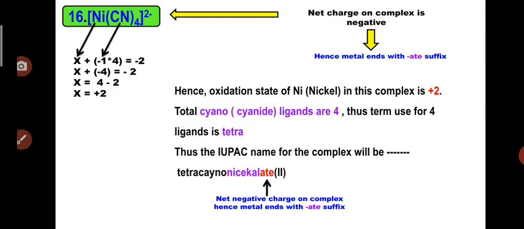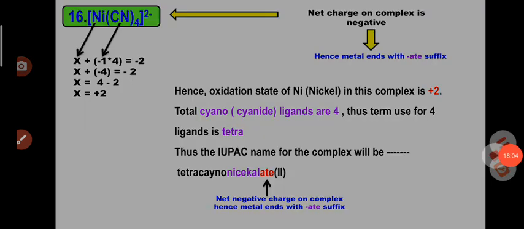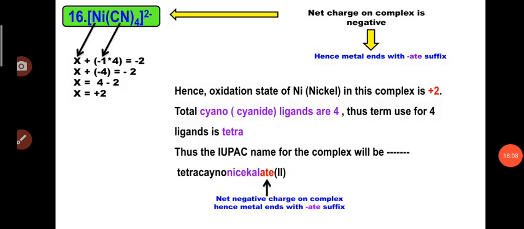Now the total cyano ligands are 4, so we simply use the term tetra for 4 ligands, and hence the IUPAC name for this complex will be tetracyanonickelate 2. You can see that the term nickelate is used because the overall complex has a net negative charge. That is one of the IUPAC rules: whenever there is a net negative charge present on the complex, the metal present in the complex will end with the suffix ate.